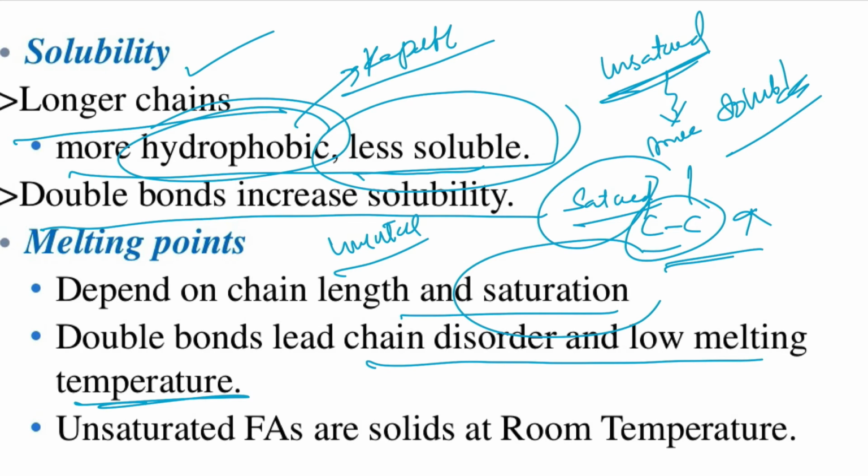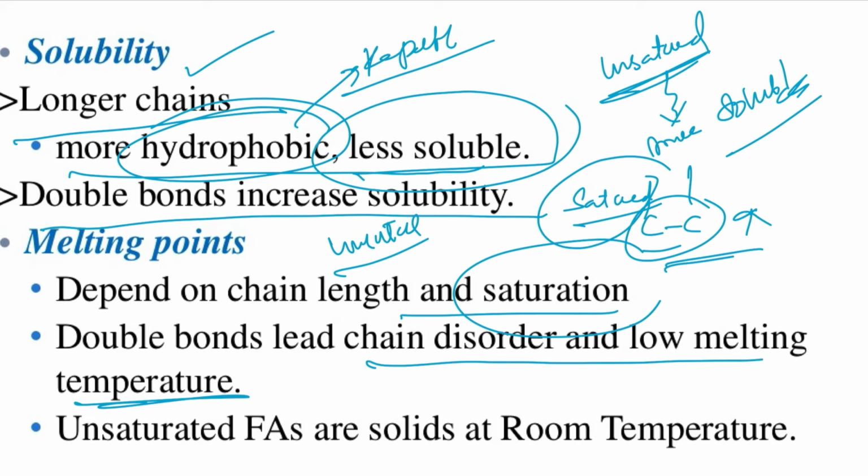Saturated fats are mostly animal fats. They are solid at room temperature because they have all C to C single bonds. In the opposite case, the unsaturated ones are mostly plant fats. They are liquid at room temperature.